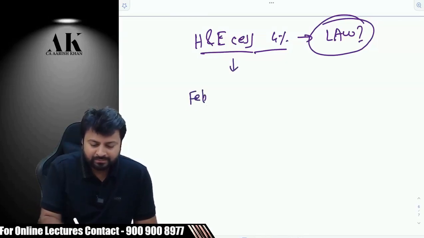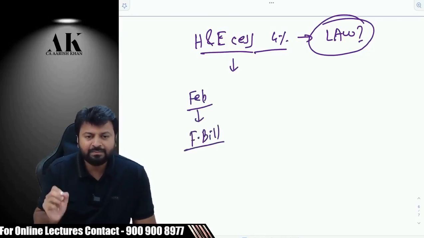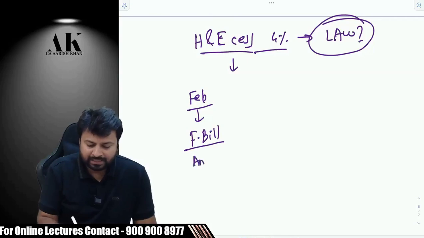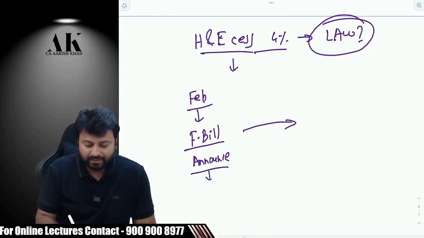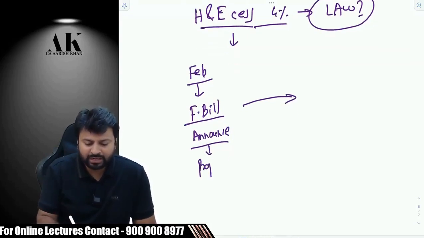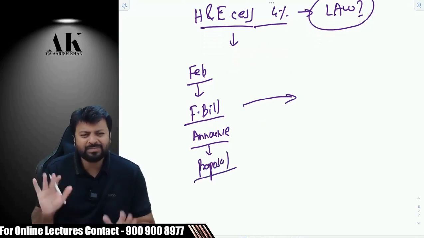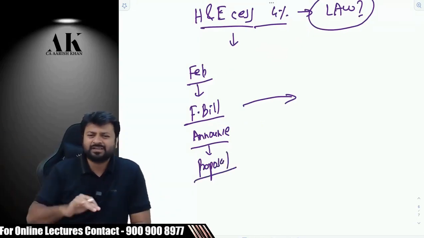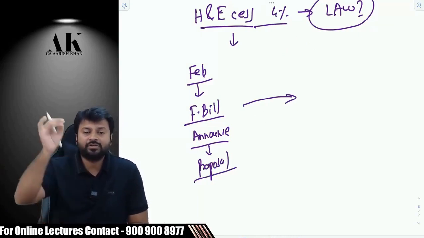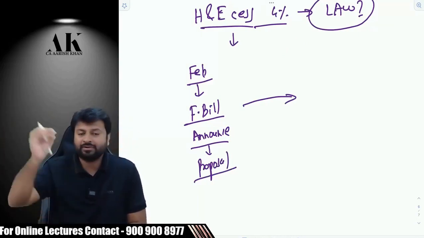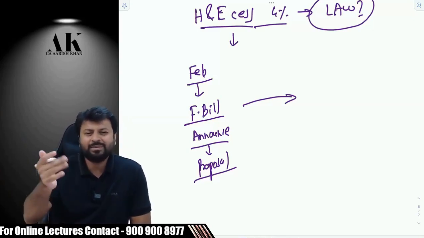In February, what comes? The Finance Bill comes in February, the budget. In the budget, you just try to what? Announce it. In the budget, the government gives only what? A proposal. If you listen to the speech of the finance minister, she will always say, I propose to make the following change. I propose to make this. I propose to do that. That is just a proposal.